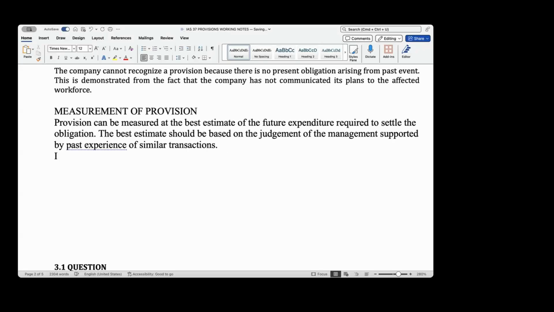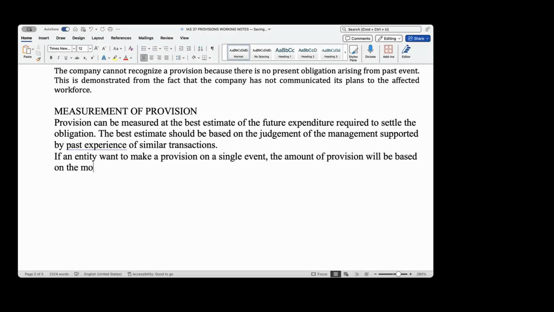So if an entity wants to make a provision on a single event, the amount of provision will be based on the most likely outcome.